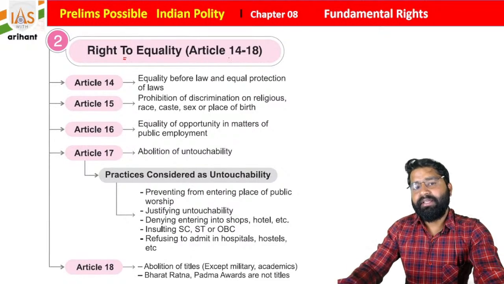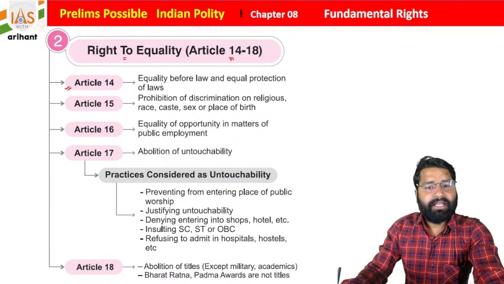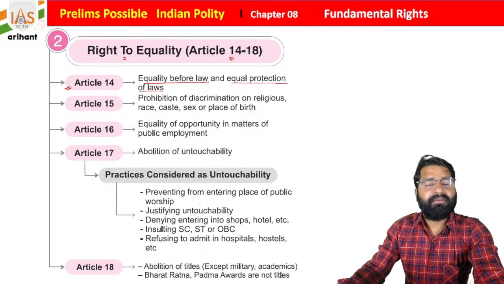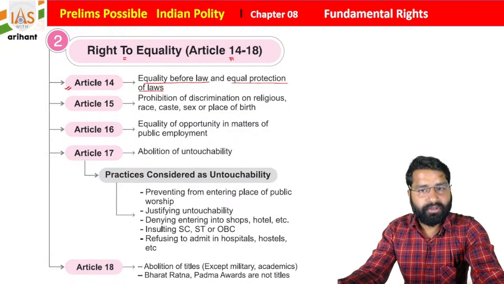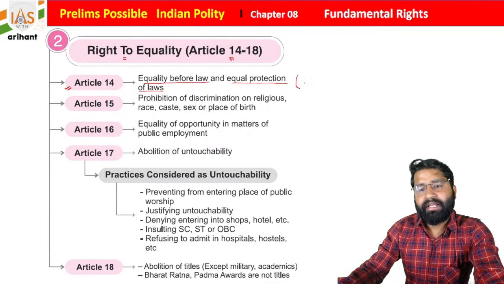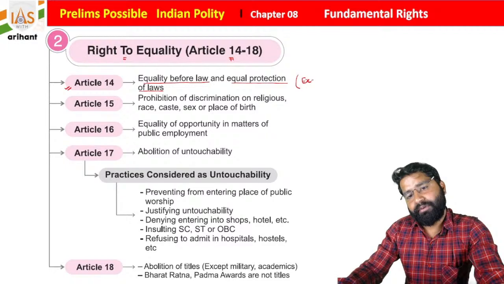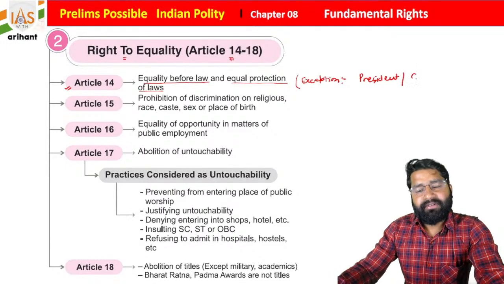So right to equality is mentioned under Articles 14 to 18, and Article 14 is about equality before law and equal protection of law. Basically, this is mentioning the rule of law. Everyone will be equal in the eyes of law, and law is going to protect everyone. But students, it is applicable to everyone, and there are some exceptions. These exceptions are the President of India, as well as the Governor.